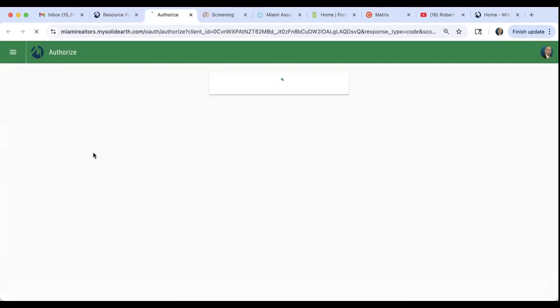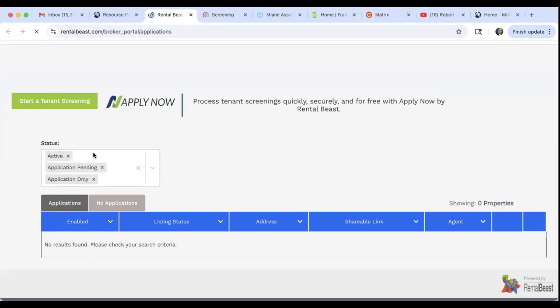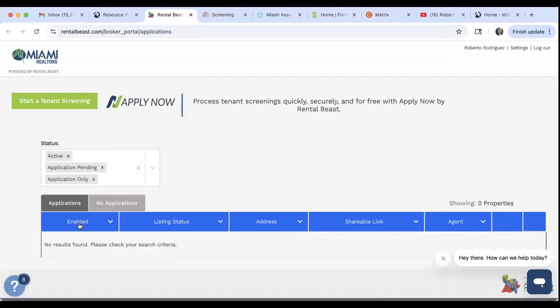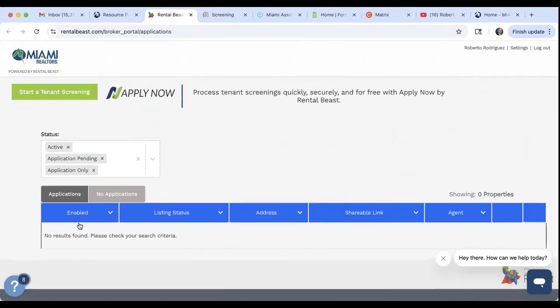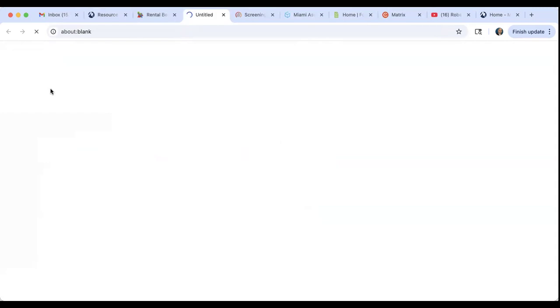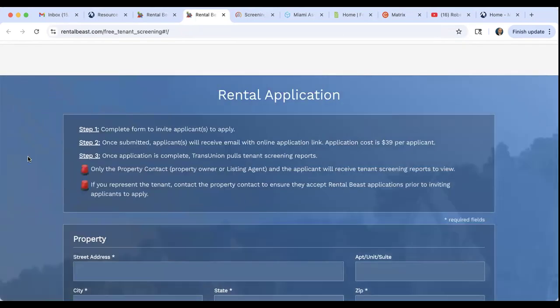And this allows you to do tenant screenings through Rental Beast. I just think that's way too many services, and I've already picked my favorite, which is Rent Spree. But you can definitely use Rental Beast to create a screening through here. Start a tenant screening, and we just have to follow the prompts. Follow the steps and go on to the next step.